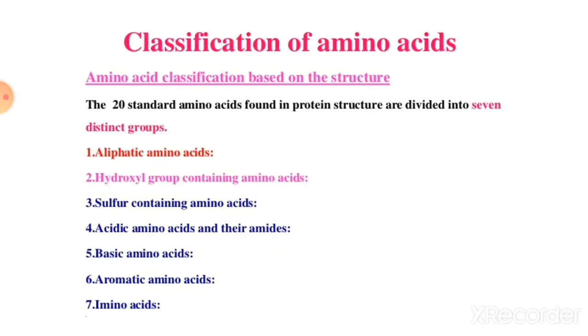Then classification of amino acid based on the structure. The 20 standard amino acids found in protein structure are divided into 7 different groups. First is aliphatic amino acid, second is hydroxyl group containing amino acid, then sulfur containing amino acid, then acidic amino acids and their amides, basic amino acid, aromatic amino acids and amino acid amide. Now see one by one.